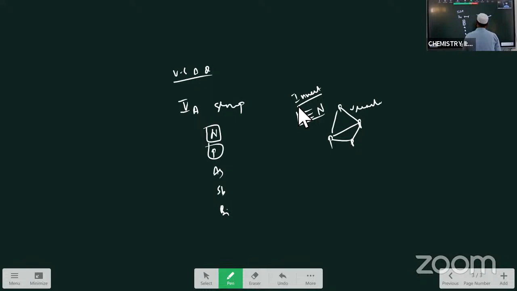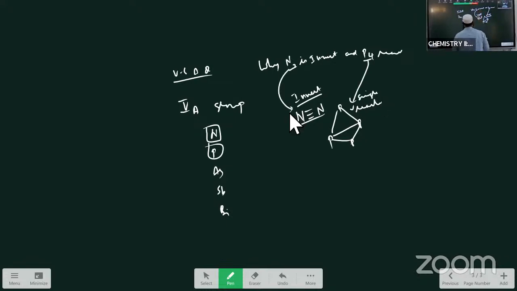So this is about the first question, why N2 is inert and P4 is reactive. In the P4, single covalent bonds are present, and in the N2 between the nitrogen triple bond is present. So this is one important question.